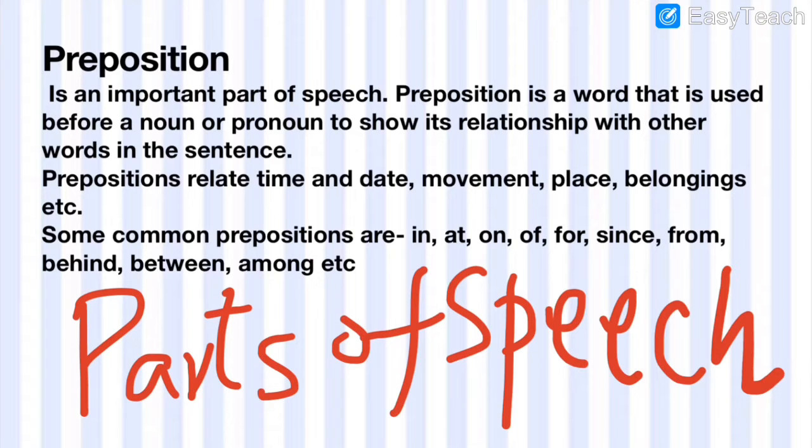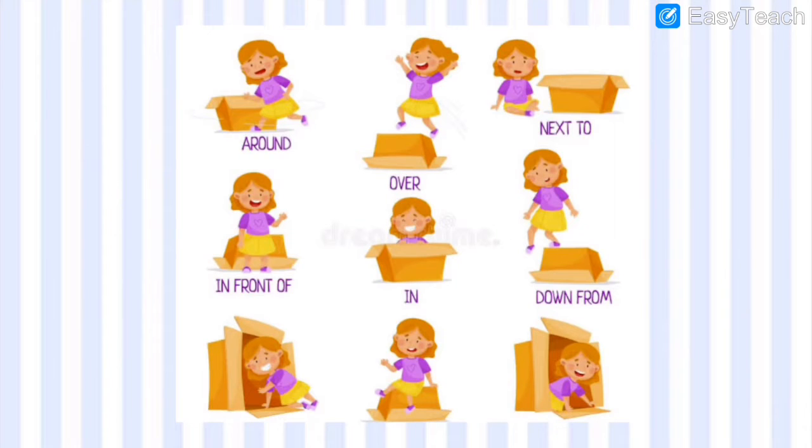Now, what are some common prepositions? Everybody knows them: in, on, at, to, under, for, since, from, behind, between and among. These are some types of preposition. This is a pictorial representation. This girl is around the box. She is over the box. She is next to something, which is side by side.